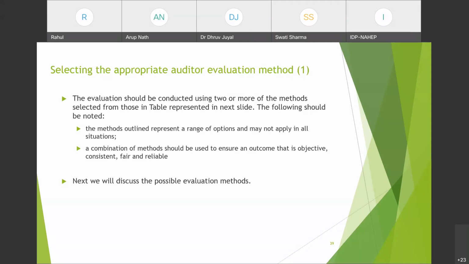A combination of methods can be used to ensure an outcome that is objective, consistent, fair, and reliable. Of the methods we will be discussing, we have to use a combination of more than one to ensure the evaluation of the auditor, so that the outcome is fair, reliable and consistent. Next, we will discuss the possible evaluation methods. What are the possible evaluation methods?